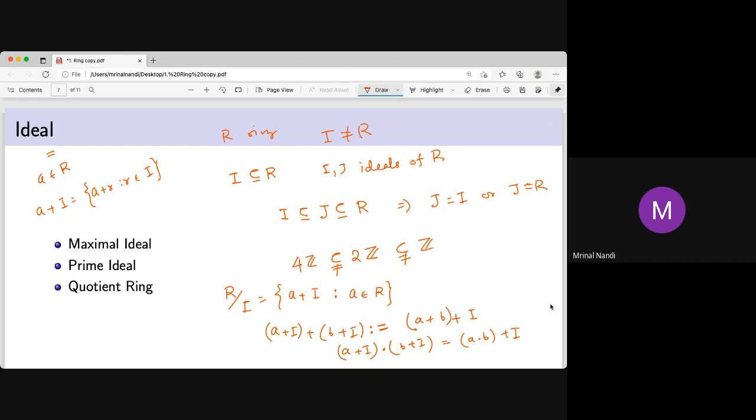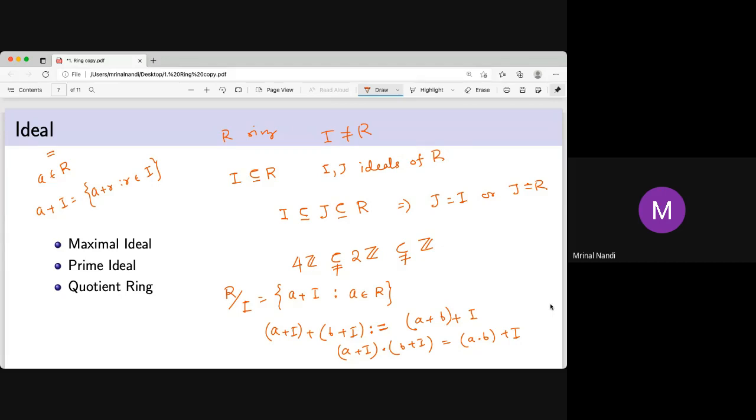But if you don't take I as an ideal, only a subring, then you have some problem. Then you can't define (A plus I) times (B plus I) like that. Addition will not be a problem, but for multiplication there will be a problem, because it actually needs some outside element. A and B are from outside of I, so we need some outside product, A times some element of I. If it is not in I, then there is a problem. That's why ideal is important, and this ring is called the quotient ring.